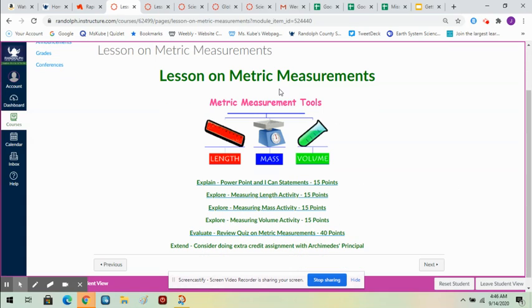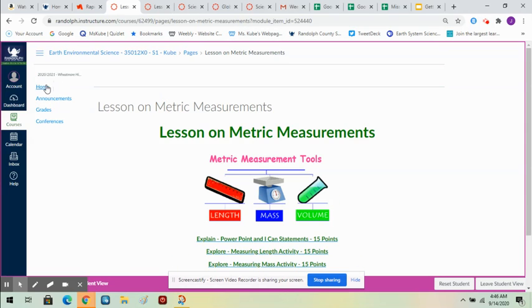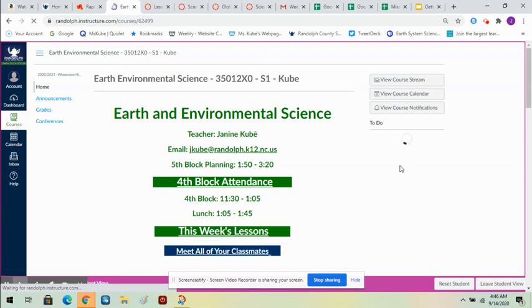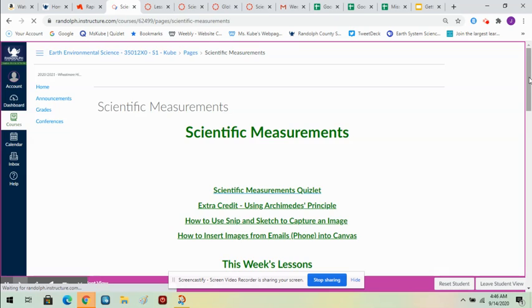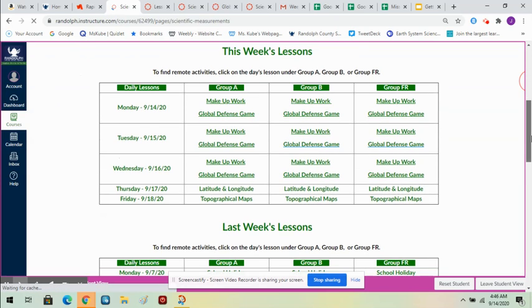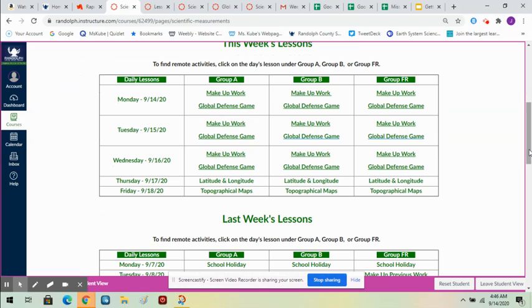Okay. If the next thing on your list is not within that same lesson, so you can't use the next or previous, then always go back to the home page. And this requires 2 steps, but it's okay. Go back to the home page and go back to this week's lessons. And it'll take you back to those calendars, those tables, I guess, that list all the lessons.